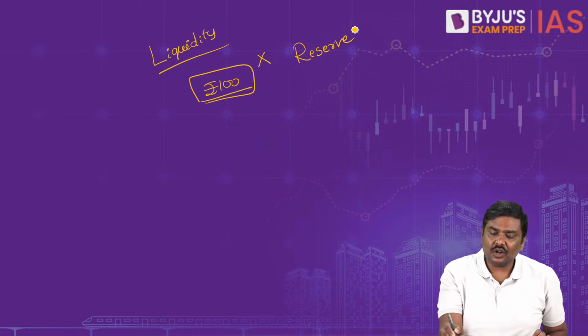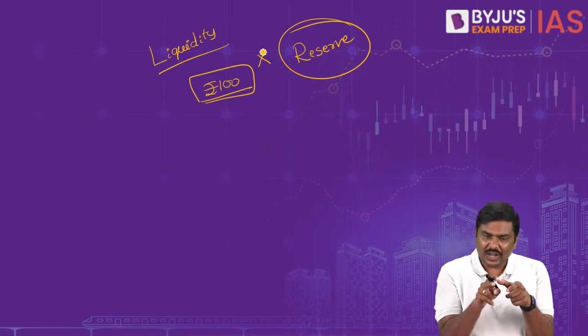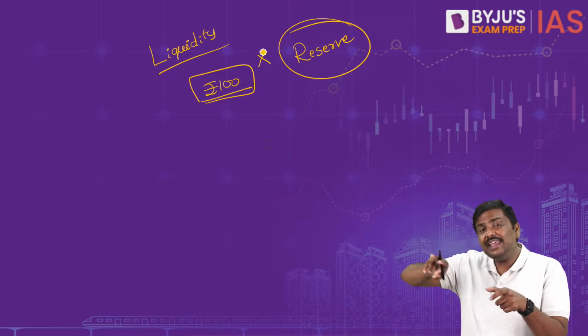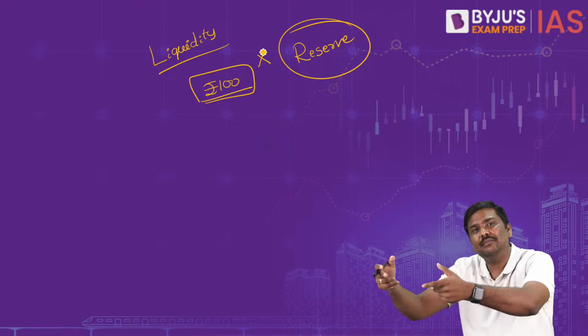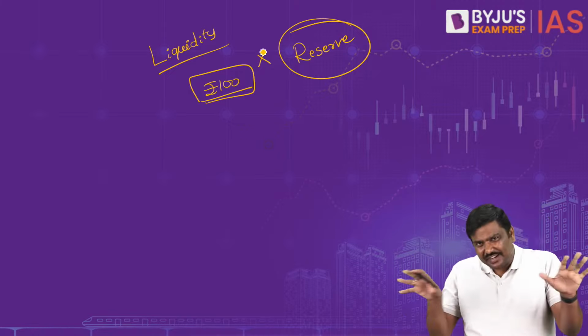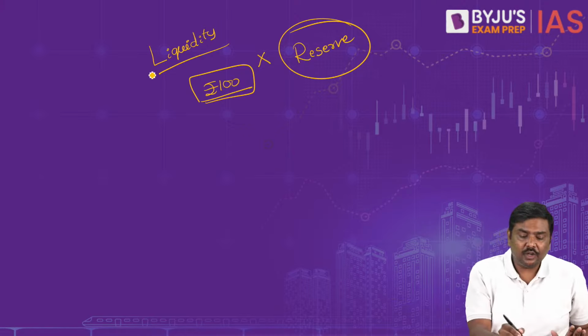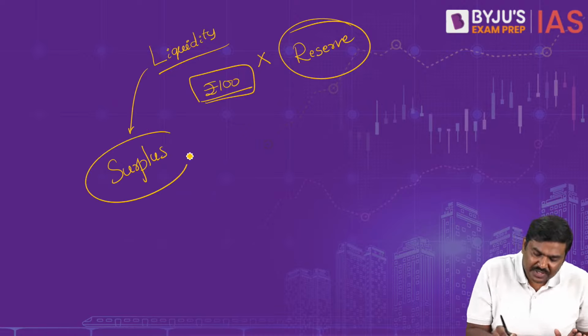Yesterday, did we discuss or not? What about reserve requirements? Some of the 100 rupees, you will have to keep on the side. The remaining amount of money is what you will have to lend in the market. That is called liquidity. Now, generally we expect the liquidity to be surplus in the market. Sir, what do you mean by liquidity to be surplus in the market?